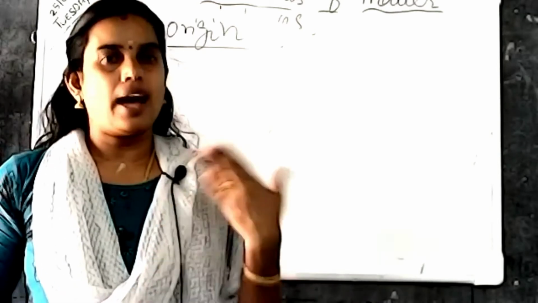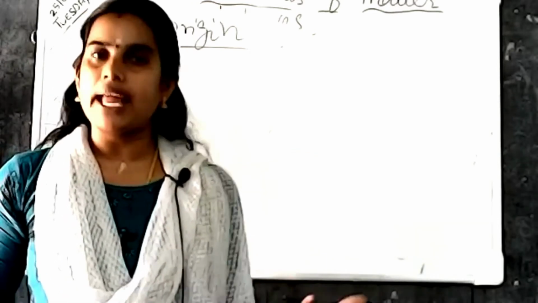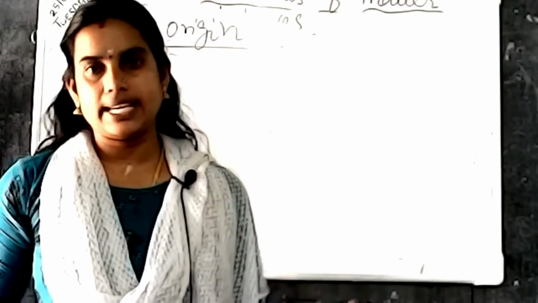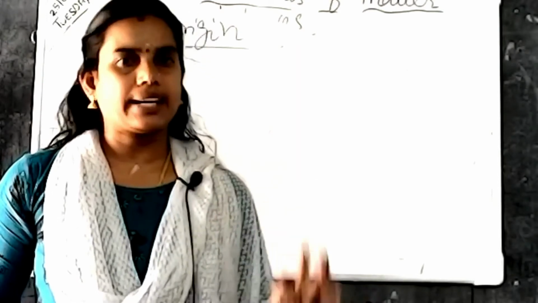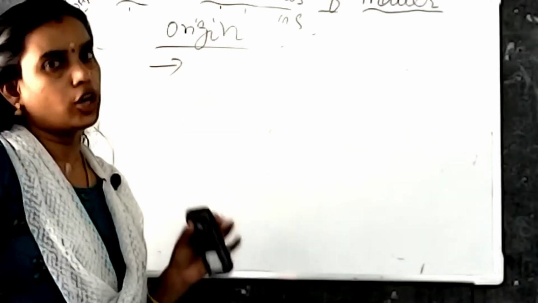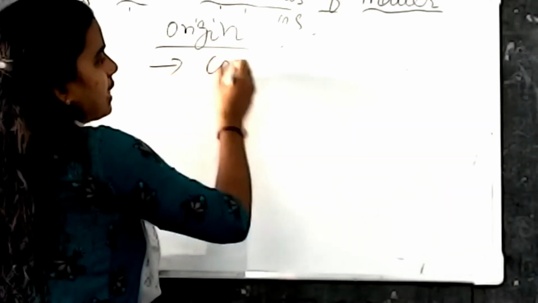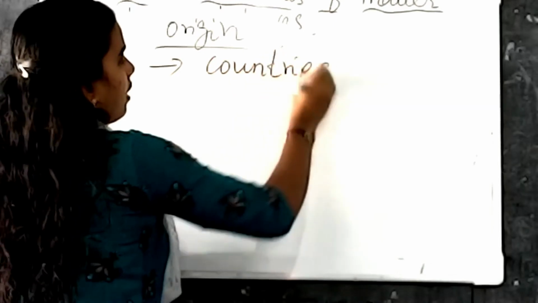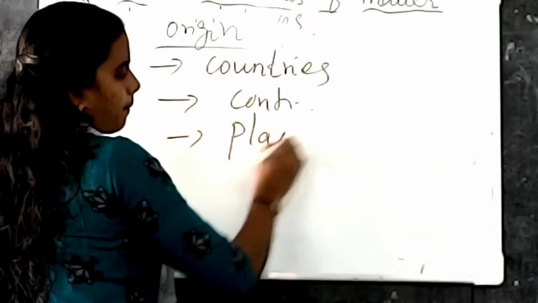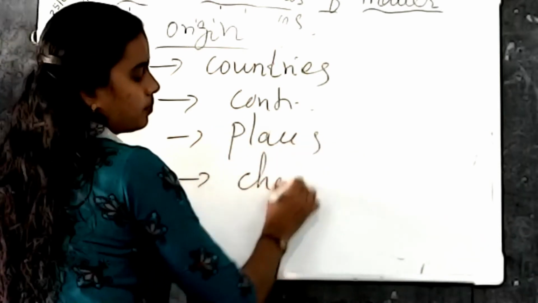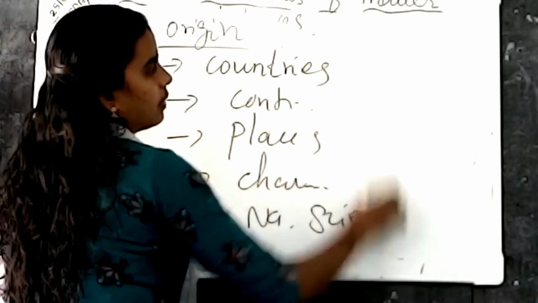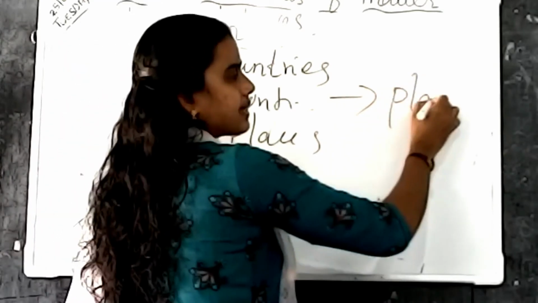In the past, each element was named after places, countries, continents, the name of a scientist, characteristics, planets, satellites, etc.